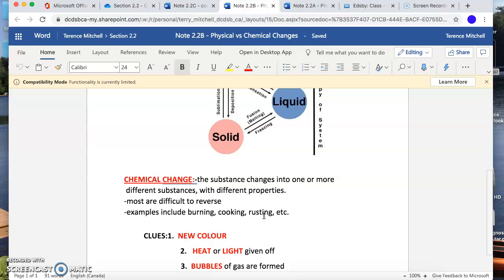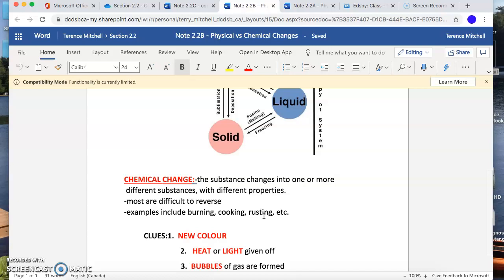Some of the clues that we look for. Do we get a new color? So rust is a new color. The black carbon, when I burn something, that's a new color. When I cook something and it browns up, that's a new color. Heat or light are given off. When you burn something, it gives off heat. It gives off light. We see that in the flame. That tells us there's something new.